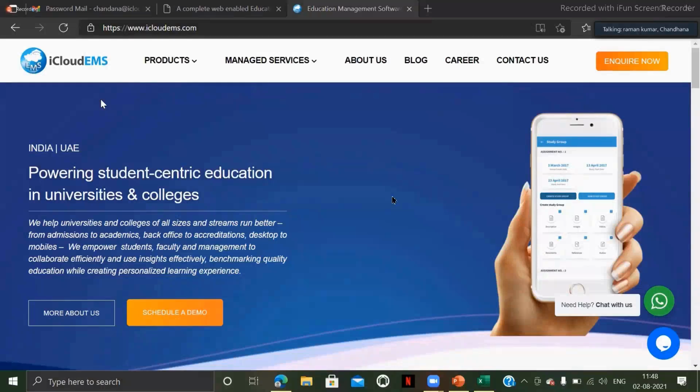iCloud EMS is a product-based company and the head office is located in Pune. But currently, we are completely offering work from home opportunity. So, irrespective of the location to which you belong to, you can happily work with us. We have a very good team who work online. We connect on Zoom platform and work together. And we work for the digitalization of universities.